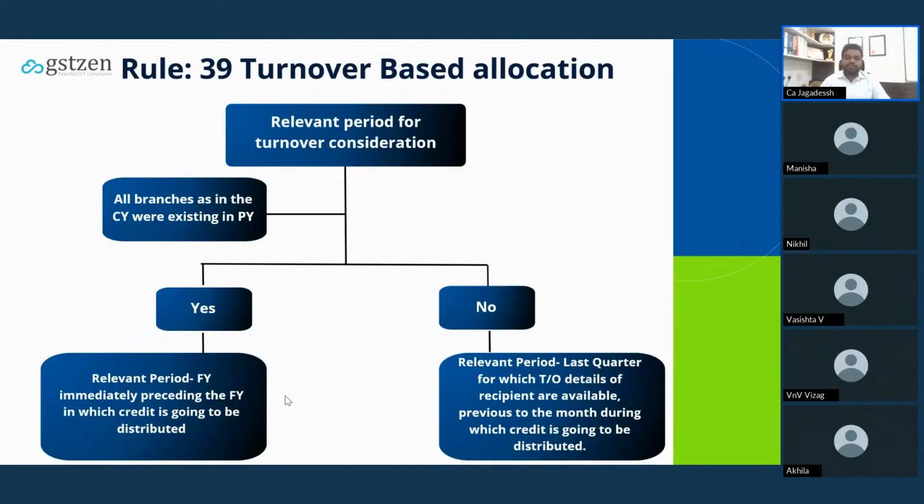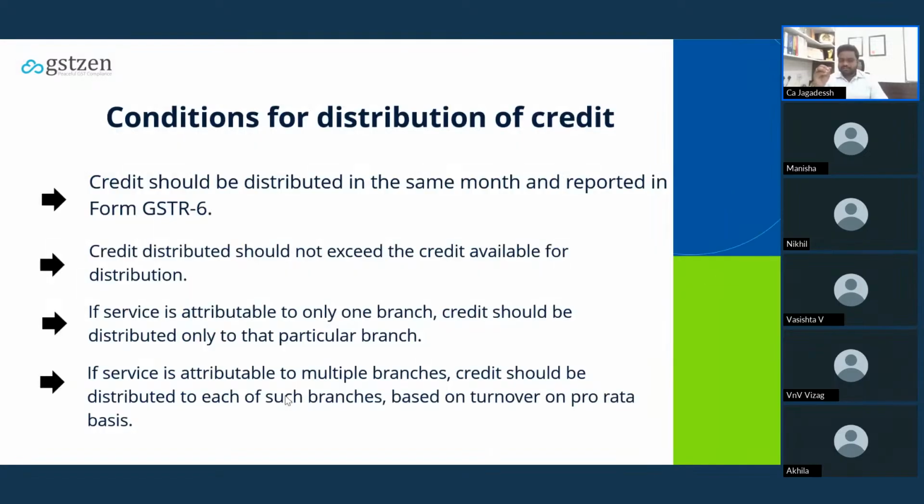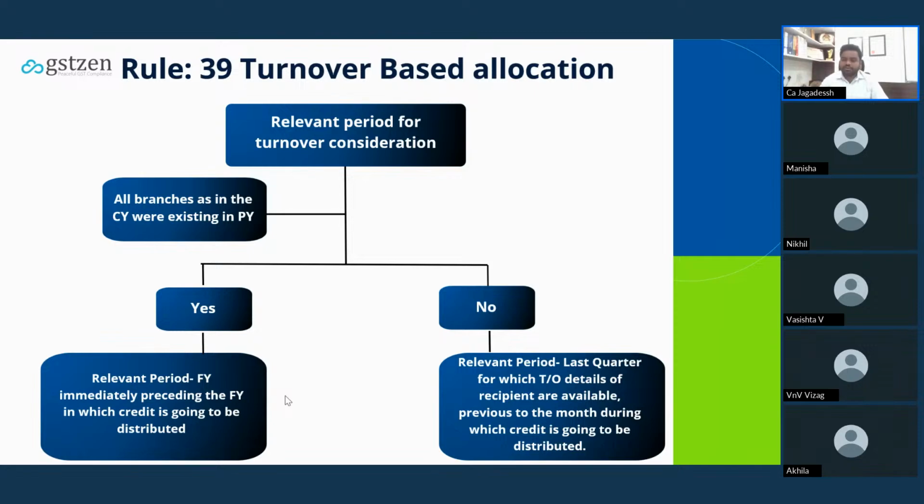So now we'll see what is the relevant period for consideration of turnover. That means, as I said in the previous slide, credit should be distributed based on turnover pro rata basis. So what is the relevant period? For which period turnover should I consider to allocate the credit? Here you have to check whether all your branch offices, that means all your distinct persons, were in existence in the previous year. If yes, then the whole of the previous year turnover you have to consider.